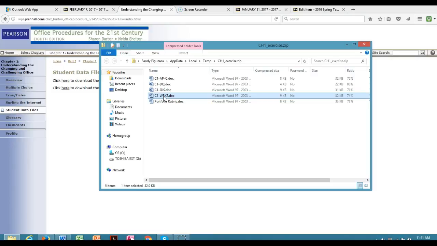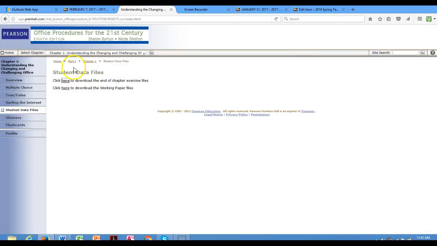Of course, depending on your computer, like mine, it's supposed to show up. But at any rate, you click into C1 WRKS, the document. For some reason, I'm not getting this, probably because I've already downloaded it, and I just want to make sure that you see where the document is. What I want you to do in the document, obviously, is follow the directions and then just submit it. That's where most of you have your questions.